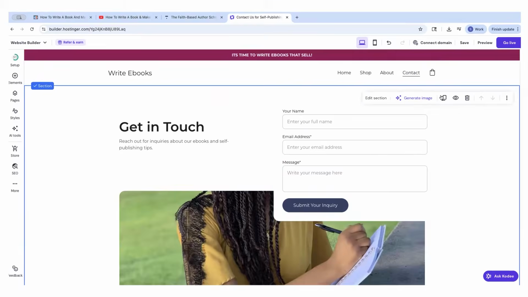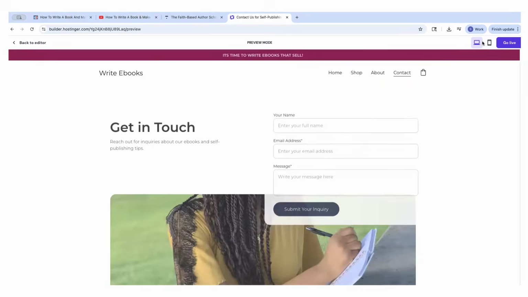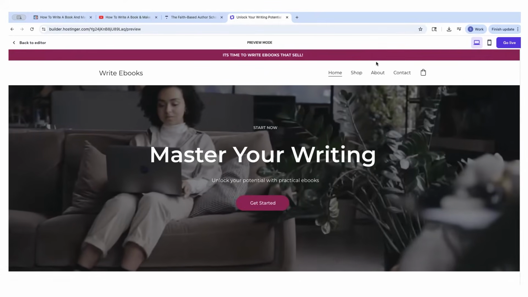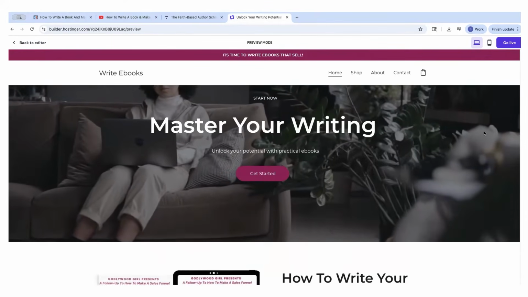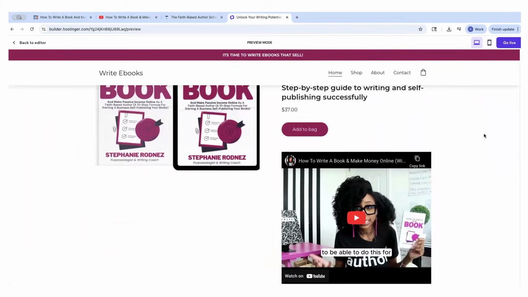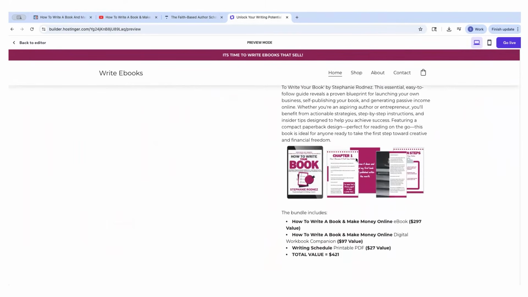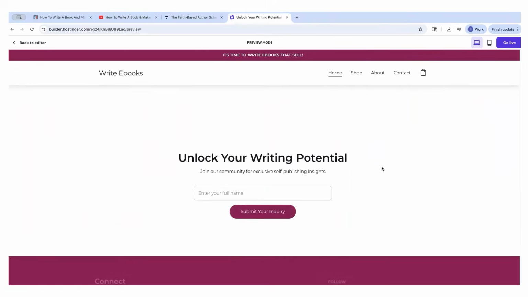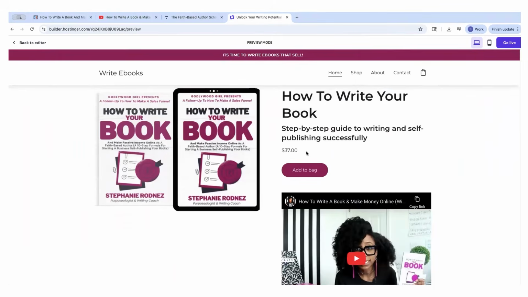All right, so once you are done, just click save and click preview. And now you can see your entire website. Look at this. Look what Hostinger allowed us to do. How quick is this? And you see how different this is? When you sell on Amazon, all you get is just that little keyword of characters.